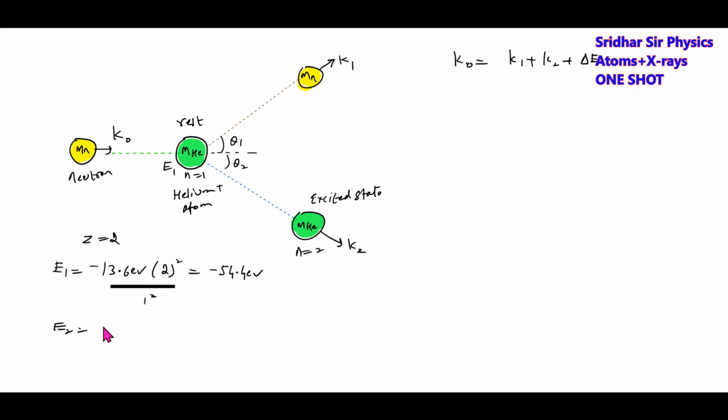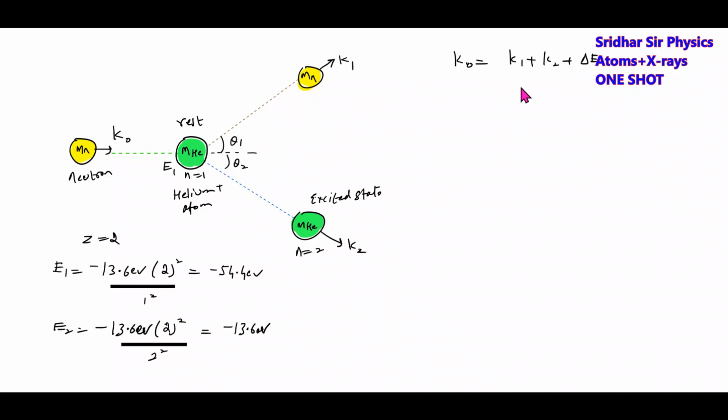What is the energy in the next orbit? It will be minus 13.6 electron volt times Z square over 2 square, in the excited orbit. This becomes minus 13.6 electron volt. And the difference of this is what? The delta E.